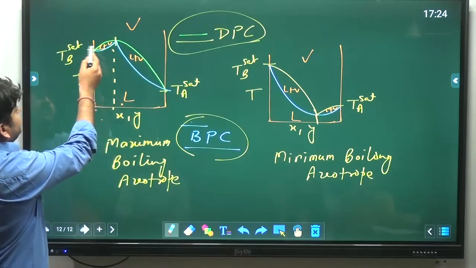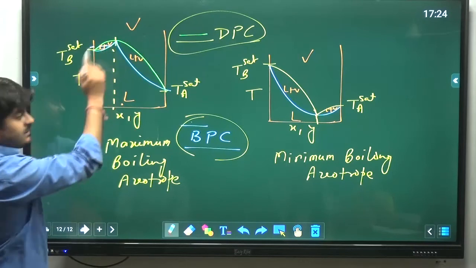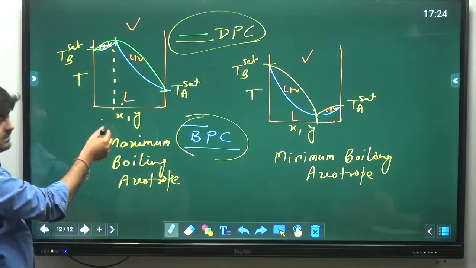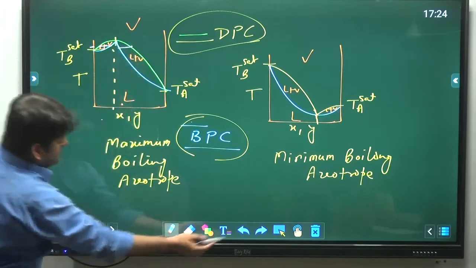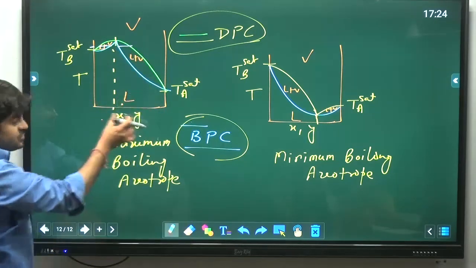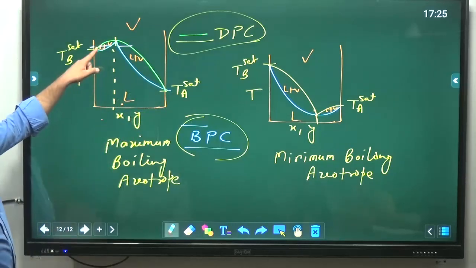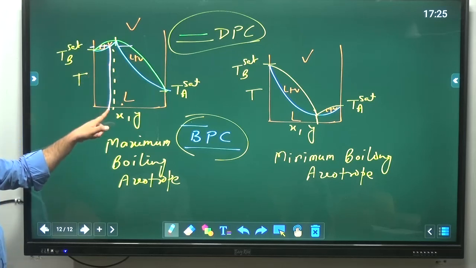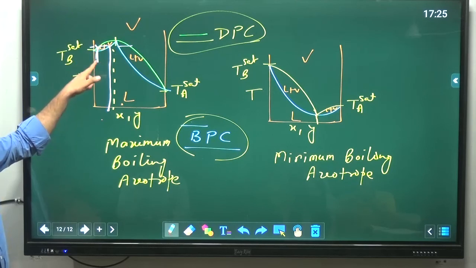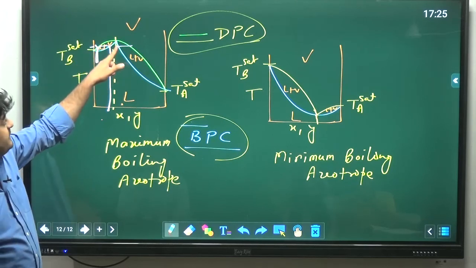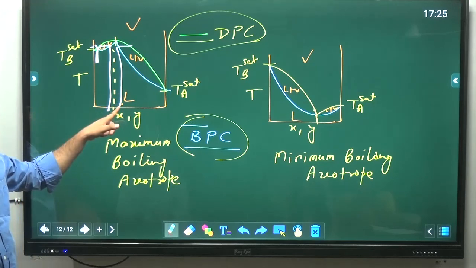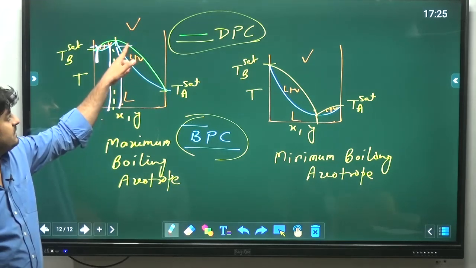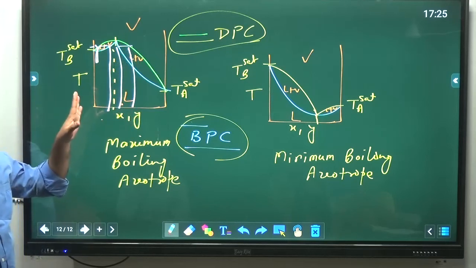If I talk about this temperature, this is one tie line for this composition, and this is one tie line for this composition. If this is the liquid, what is the vapor phase composition in equilibrium? This one. And if this is the liquid composition, what will be the equilibrium composition of vapor phase? This one.